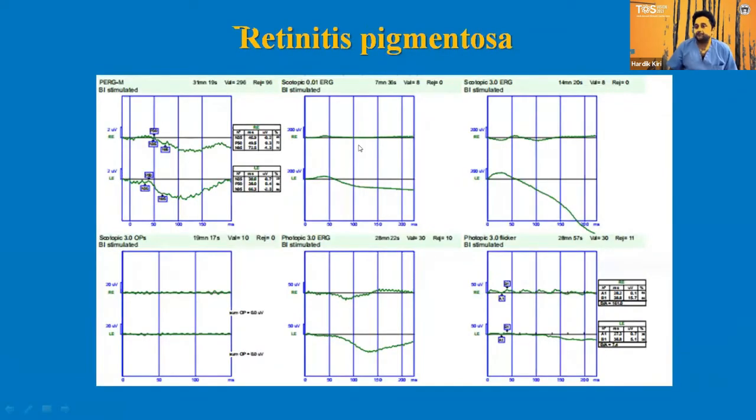This is a case of retinitis pigmentosa, where the scotopic 0.01 rod specific is showing reduced amplitude of B wave. The scotopic 3.0 and oscillatory potentials are also disturbed, and not following any particular pattern. As we have already seen, we also have to look for whether a pattern is being followed or not. The photopic responses are also disturbed, not following any particular pattern, and the flicker response is showing reduced amplitude. So here both the photopic and scotopic graphs are disturbed.